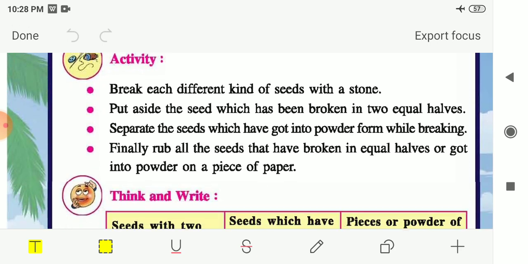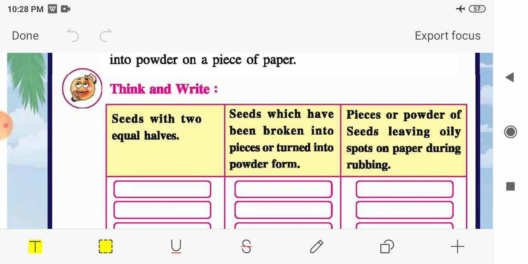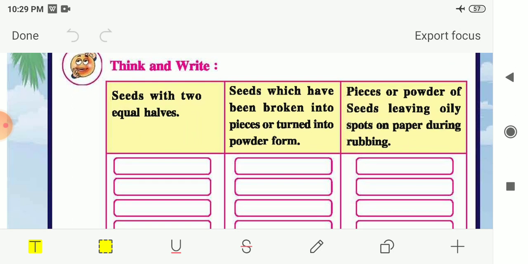This was given in your homework: you have to take some seeds and then break those seeds, and in the table you have to write the name of the seeds with two equal halves, or the seeds which have broken into pieces or turn into powder form, and the seeds whose pieces or powder leave an oily spot on the paper during rubbing. So this activity was given in your homework.